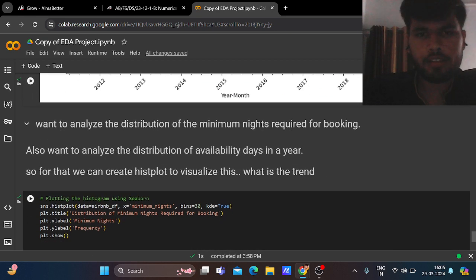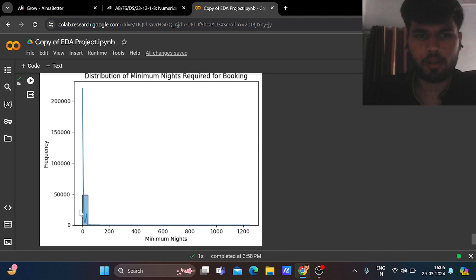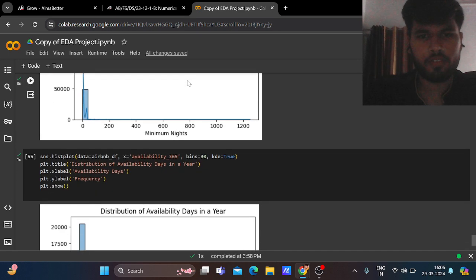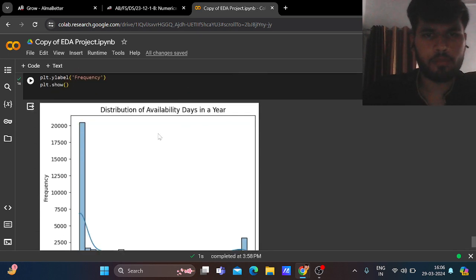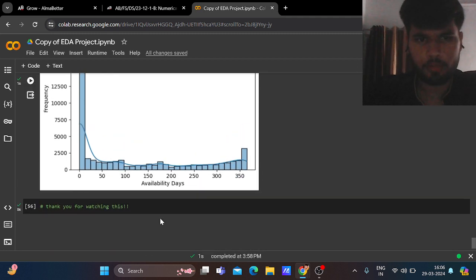Now we want to analyze the distribution of minimum nights required for booking and also the distribution of availability days in a year. For that we can create a hist plot. So this is the hist plot for the distribution of minimum nights required for booking, and the distribution of availability days in a year.